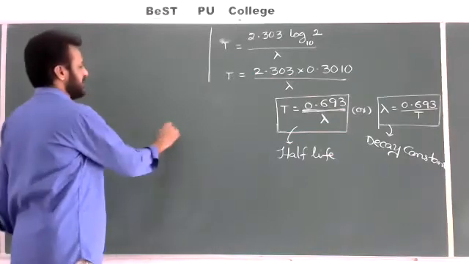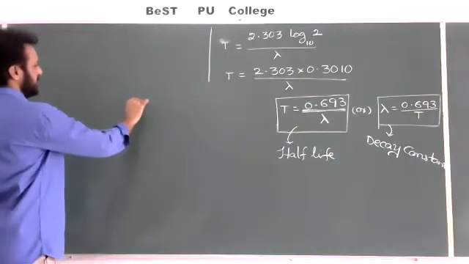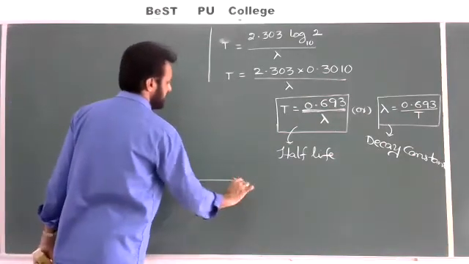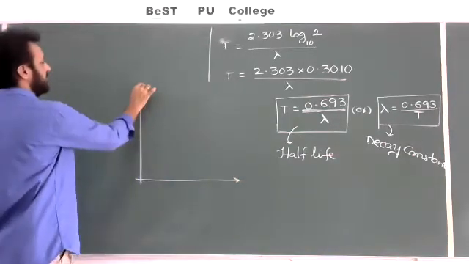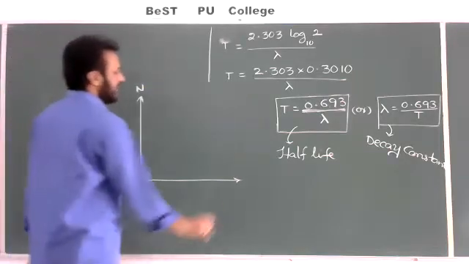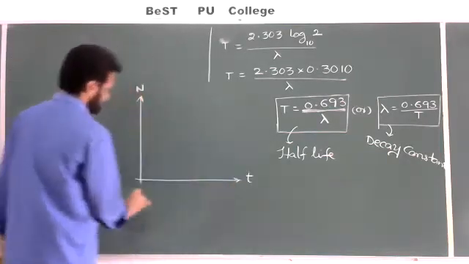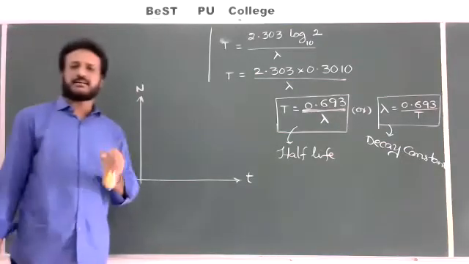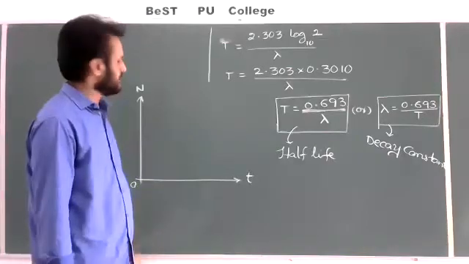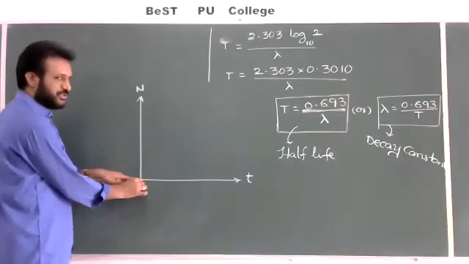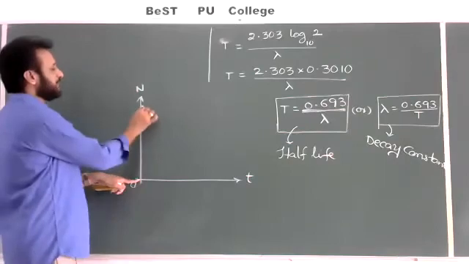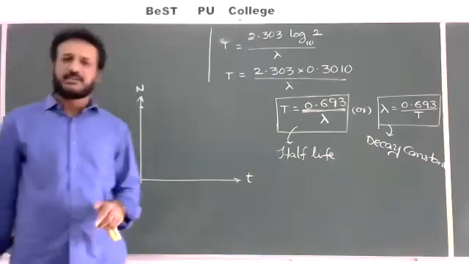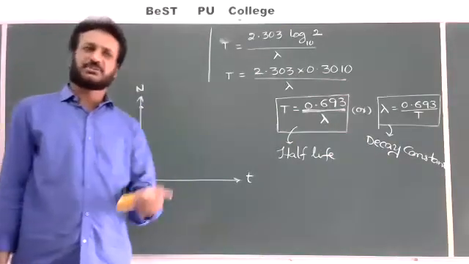If you write a simple graph here, for example, I'll take the number of remaining atoms, N, on the y-axis, and the time on the x-axis. So time is taken on the x-axis and the number of remaining, or undecayed, atoms in the sample on the y-axis. In the beginning, when time is equal to 0, the number of remaining atoms and original atoms are both equal. The starting number of atoms is 1000, and the original atoms are also 1000, both equal.